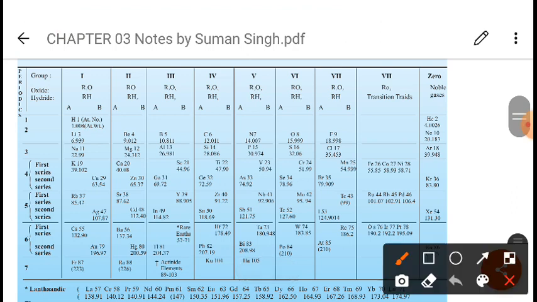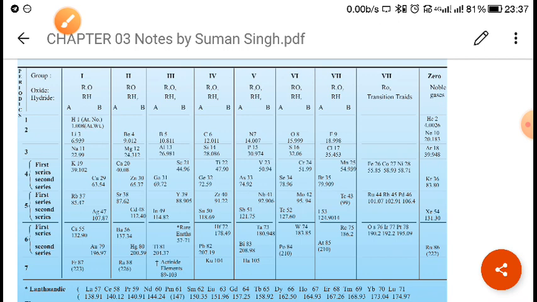When you see this one carefully, you will notice that he has left some gap in this table. What did Mendeleev do? He just predicted the physical and chemical properties of some elements which were not known at that time, and left the gap for them in his periodic table. He predicted the physical and chemical properties of elements which were not discovered at that time, and he left some gap in his periodic table.